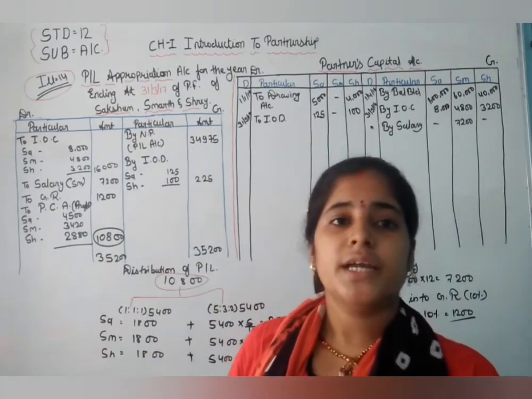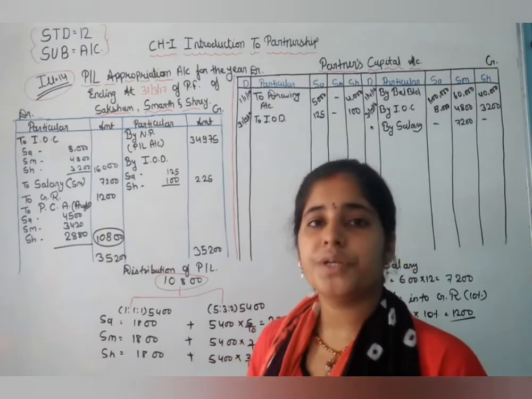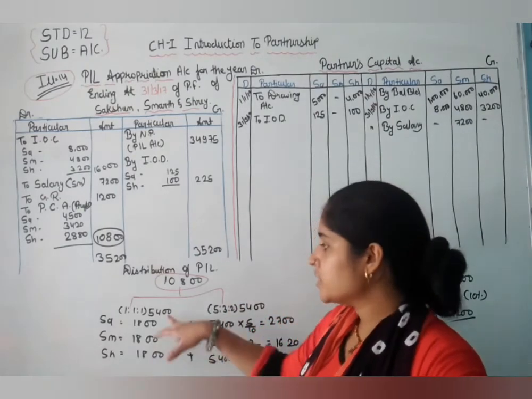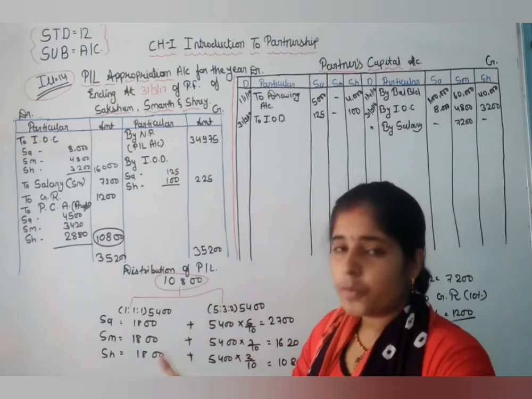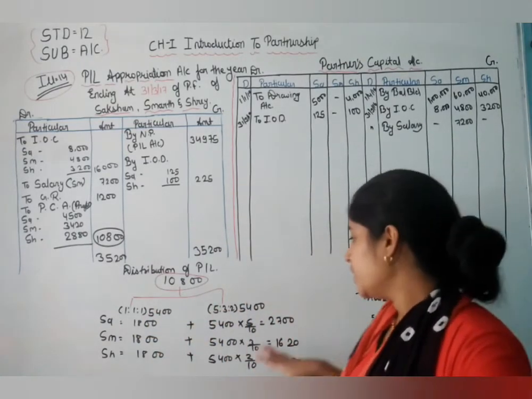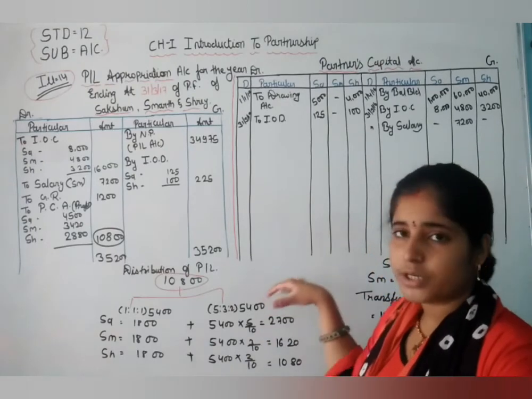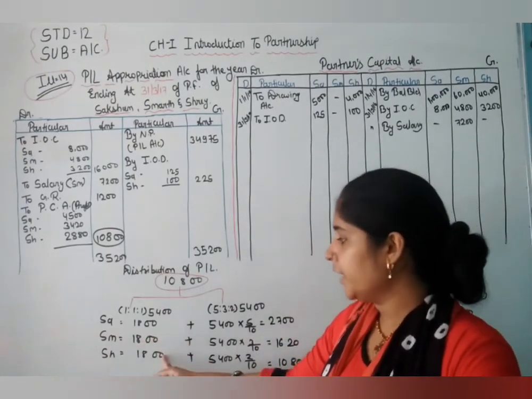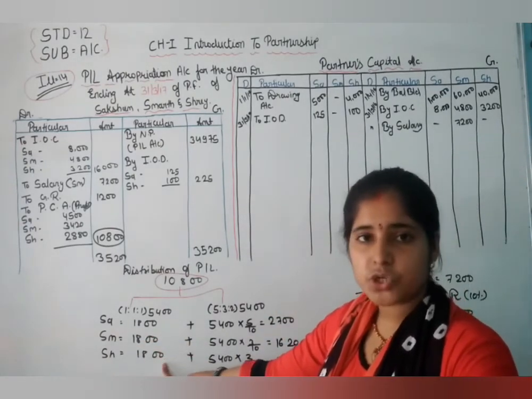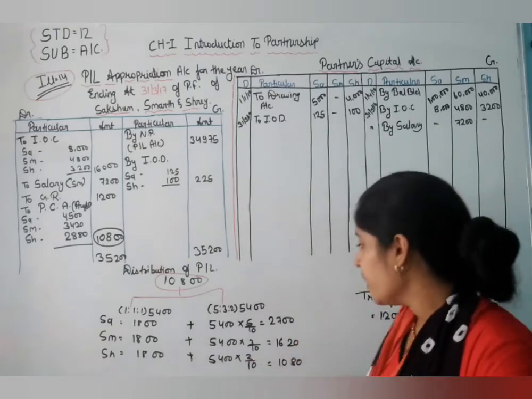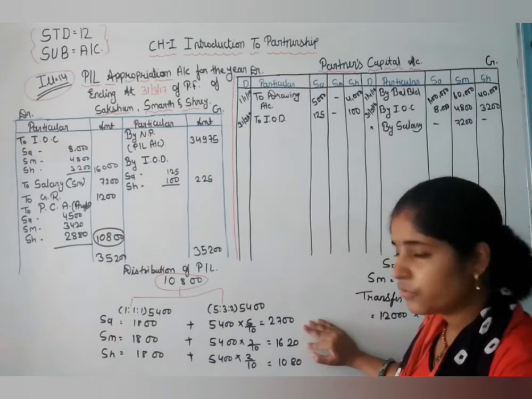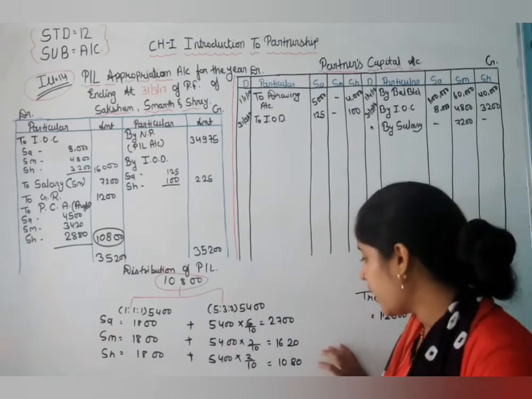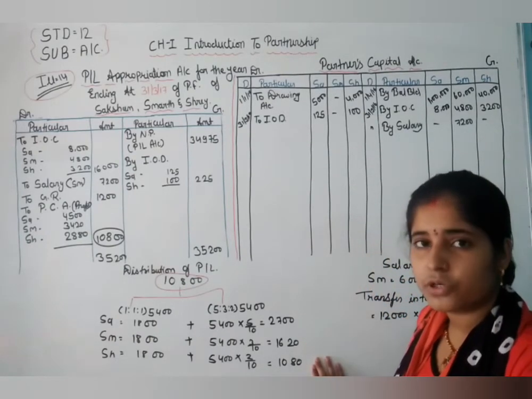It is said that half is distributed in equal proportion, that is 1:1:1, and half in capital proportion 5:3:2. So 1,800 is distributed equally among 3 partners, and 2,700 is given to Saksham, 1,620 to Samarth and 1,080 to Shreya.